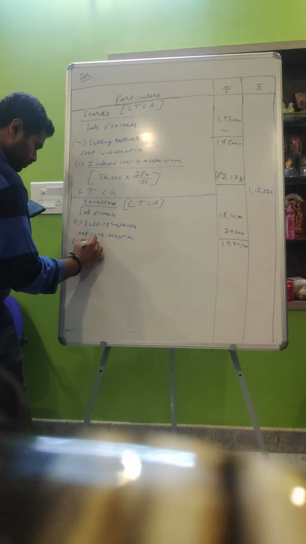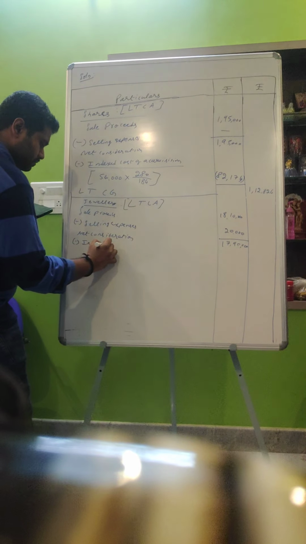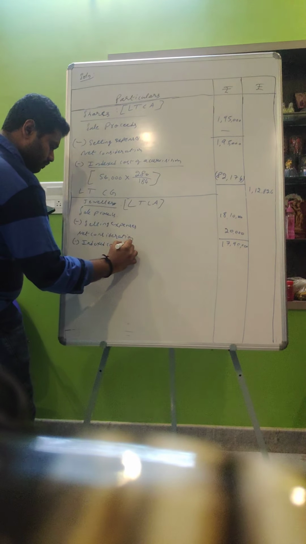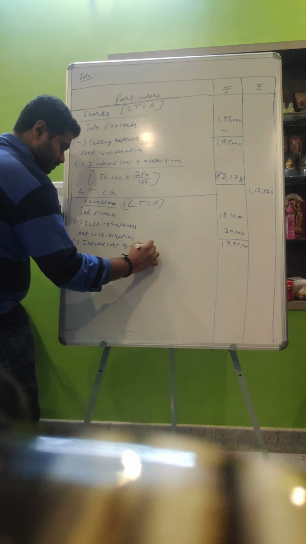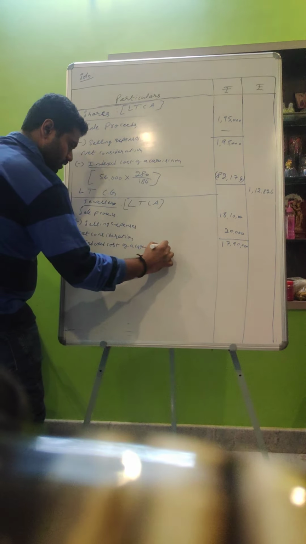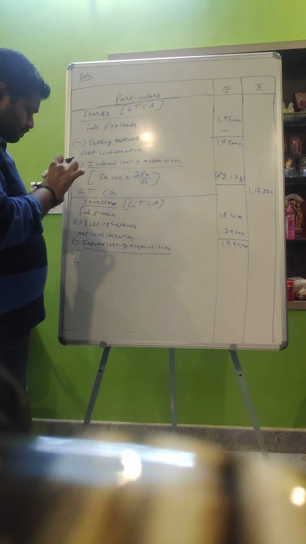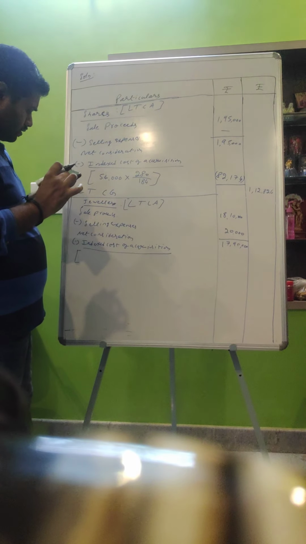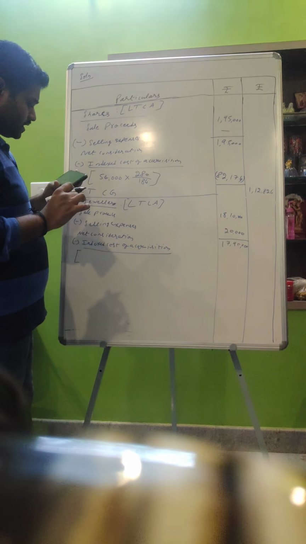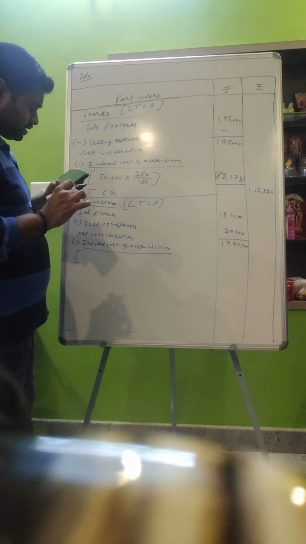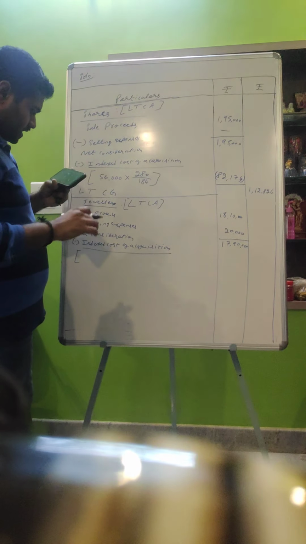Less indexed cost of acquisition. Here jewelry was purchased before 2001 for 1,50,000. Just a minute, he sold jewelry for 18,10,000.